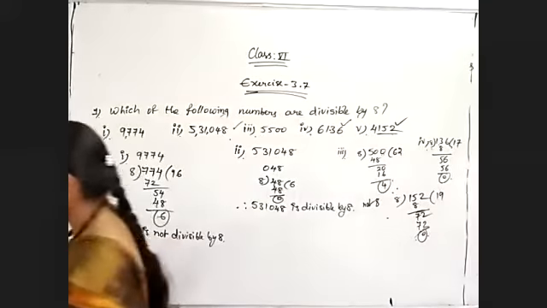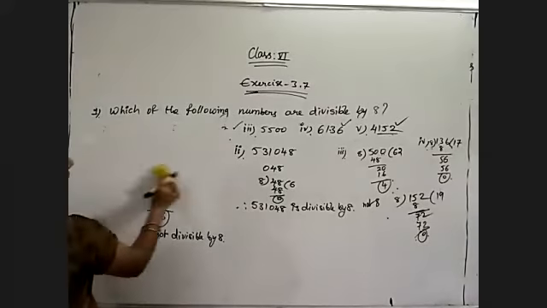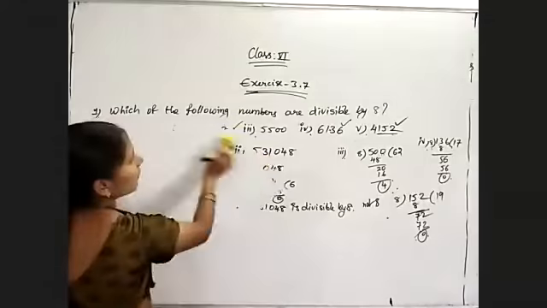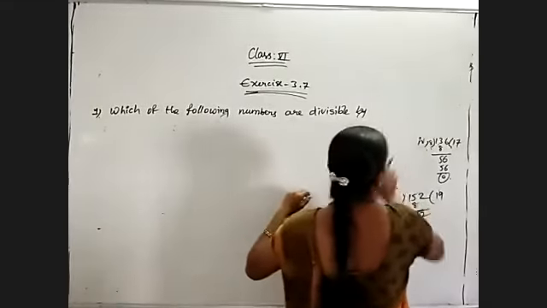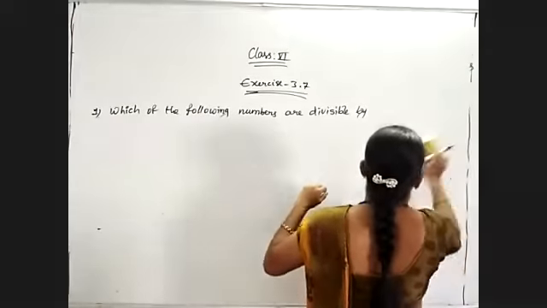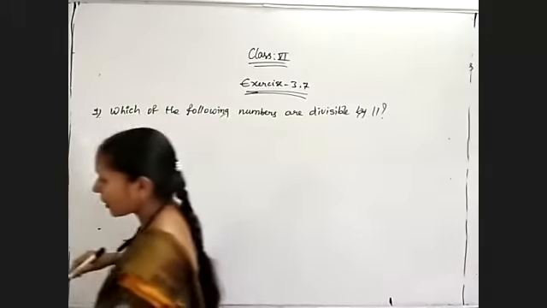Now coming to the next problem. Which of the following numbers are divisible by 11? Now coming to the question.